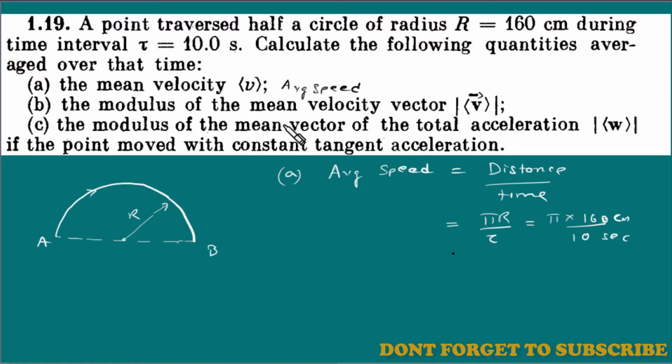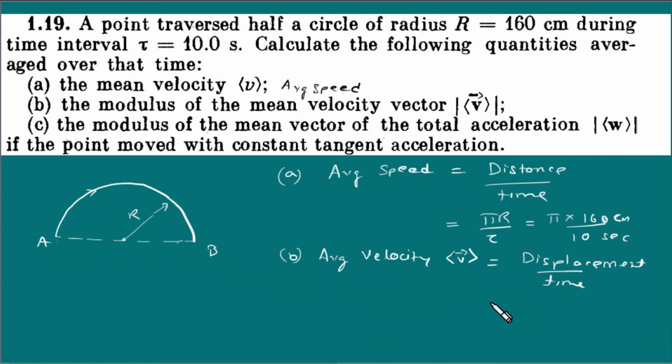Now, the modulus of the mean velocity vector. They are asking the average velocity, which we represent as displacement upon time. We know that the particle has gone from A to B along the circle, but displacement is equal to the shortest distance between point A and B, that is, the length of the line joining point A and B. So this is equal to 2r, and 2r divided by tau. So this is really an easy question.